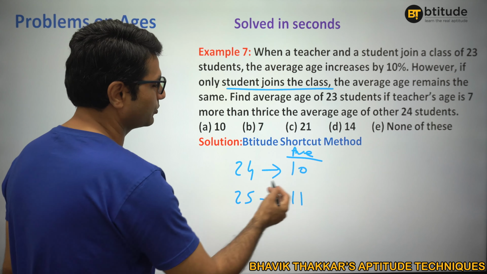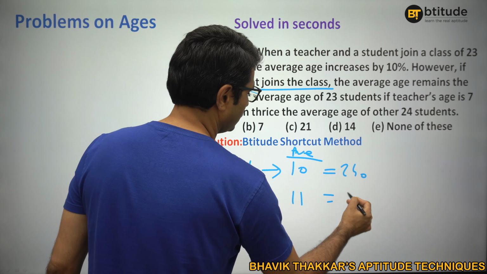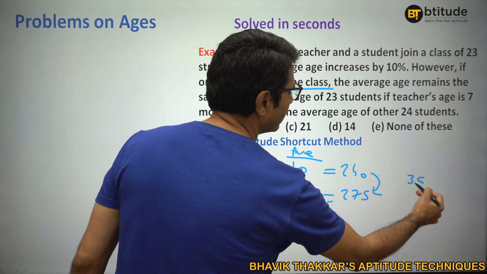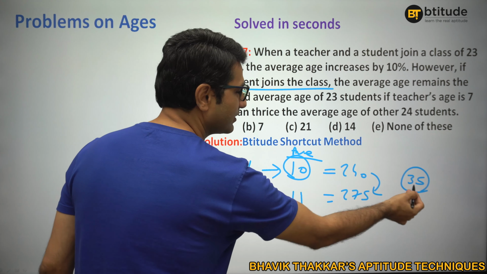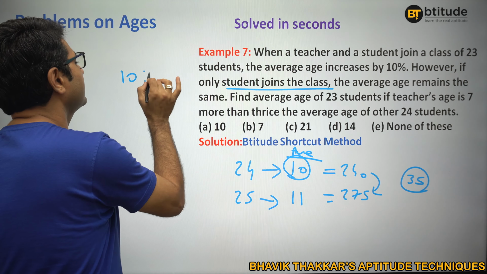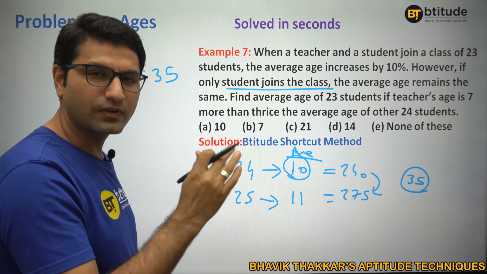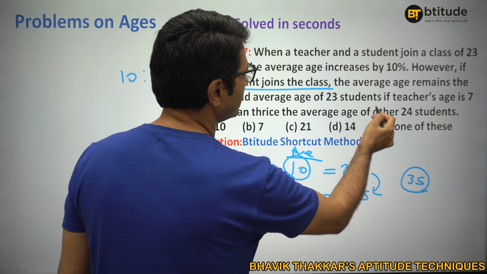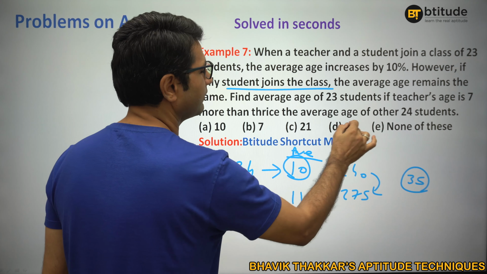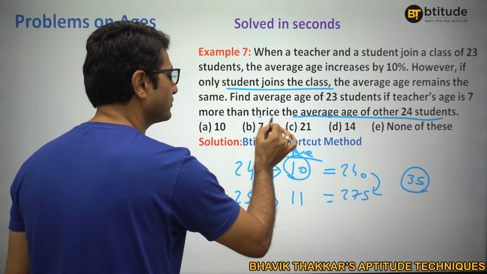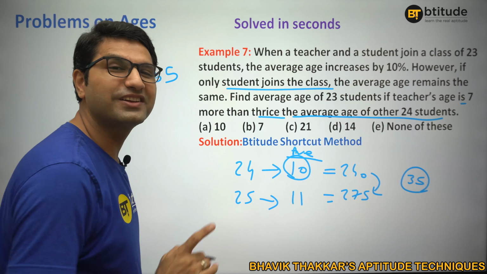So if you understand here, the total will be 240 here and 275 here. So in my replica, the teacher is 35 years old, right? The average age of students is 10 and the teacher is 35. This is not the real figure. In my replica, students are 10 years old on average, and the teacher is 35 years old. Now let's try to understand what is given further. Find the average age of 23 students if the teacher's age is 7 more than thrice the average of all others. Okay. So the average of students, thrice of it, plus 7. That is what the teacher's age is.